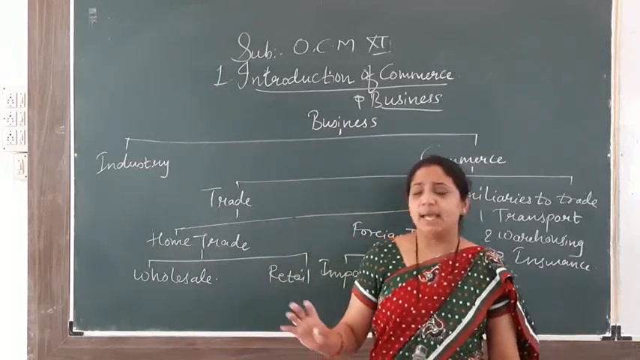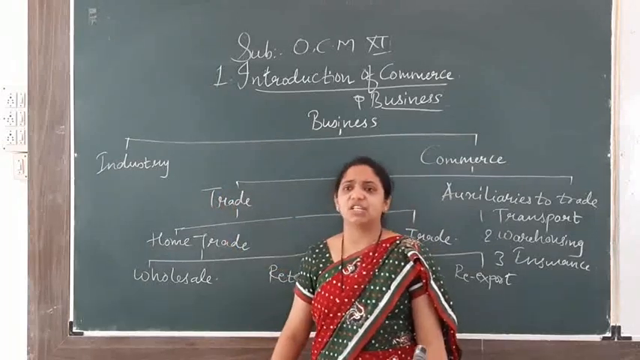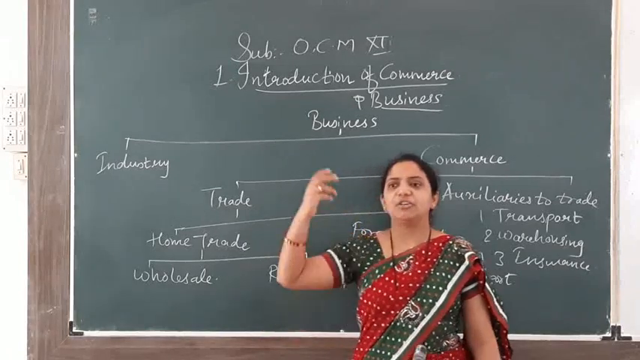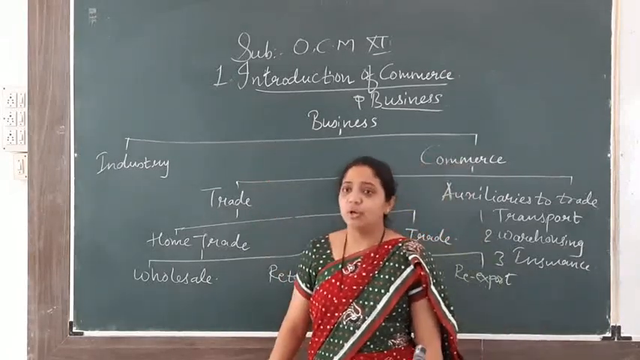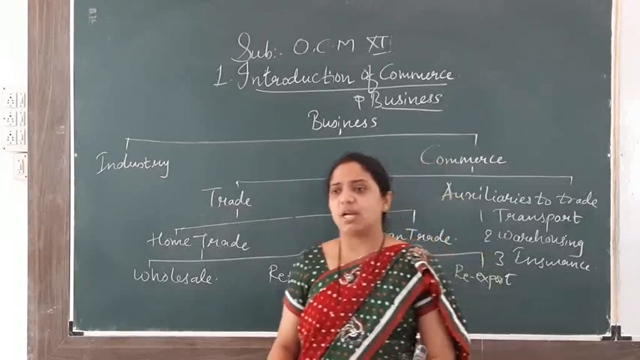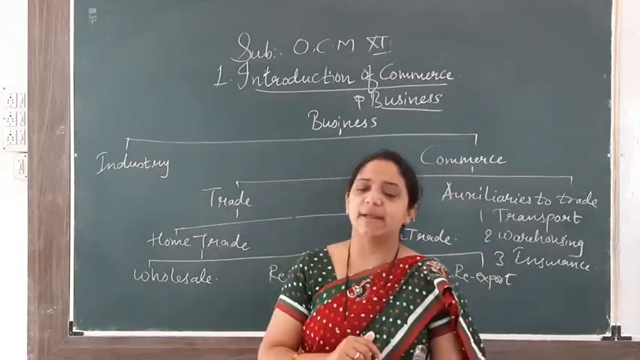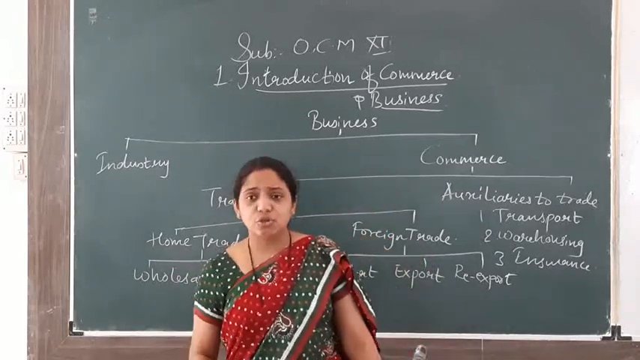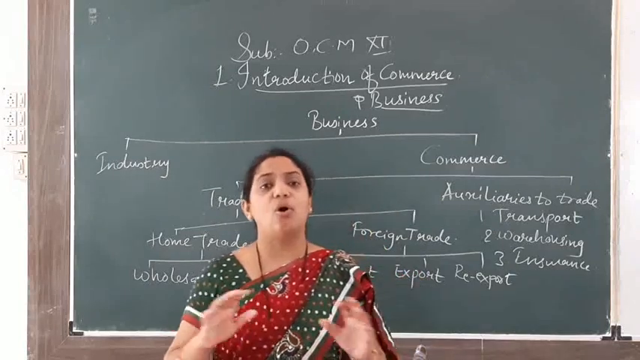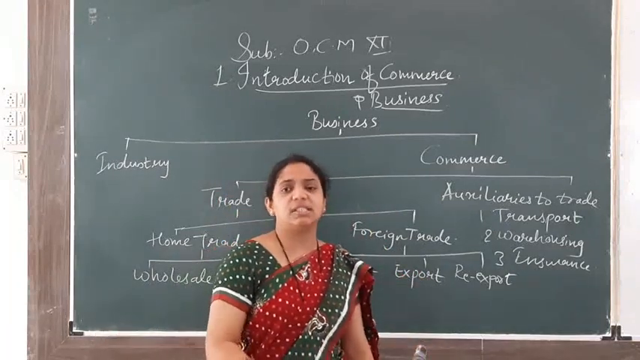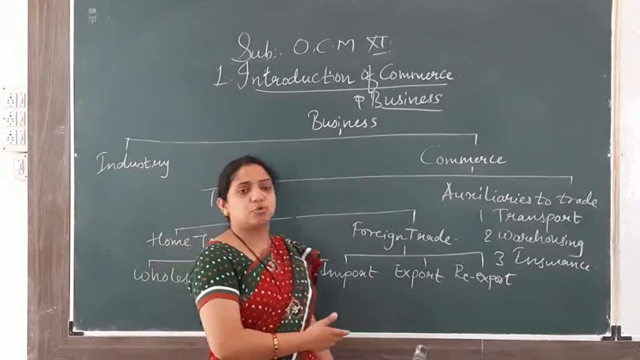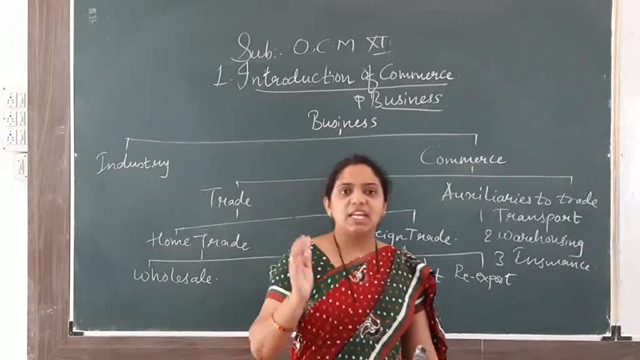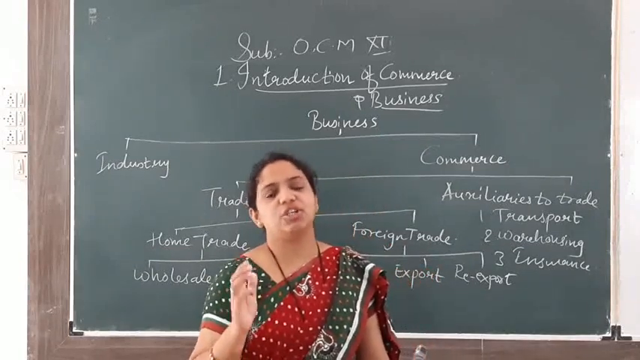Yes or no? Okay. I will give you an example related to industry. Industry is related to raw material. Raw materials are converted into finished products in the industry. To bring the raw material from one place to another, you need auxiliaries to trade. You need warehousing, transportation, communication, advertising, insurance, banking. For the production of goods and services, or for the distribution of goods and services, you need auxiliaries to trade, which help each part of trade function smoothly.